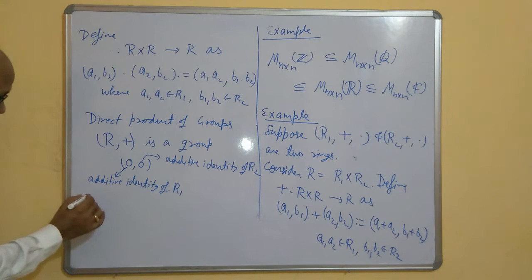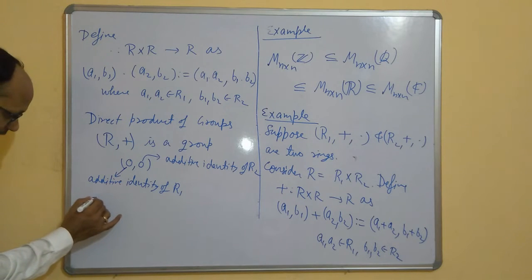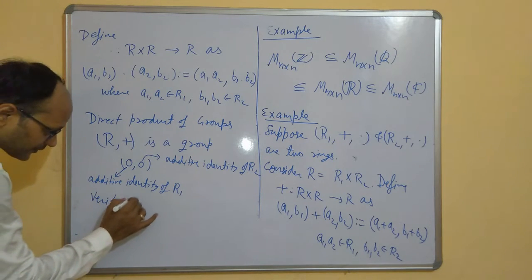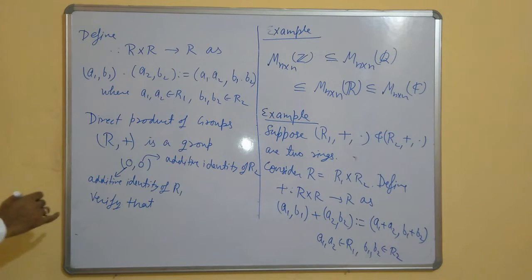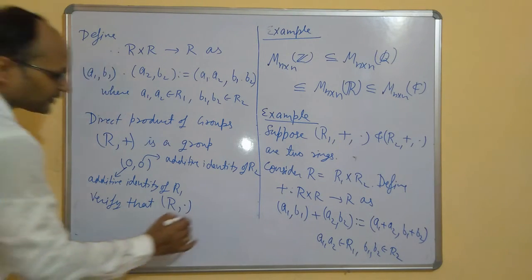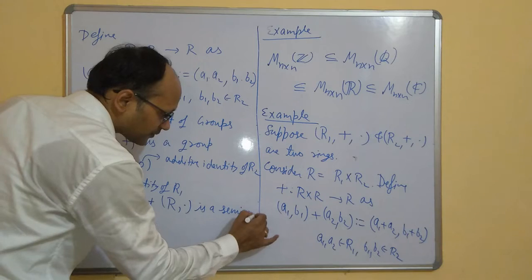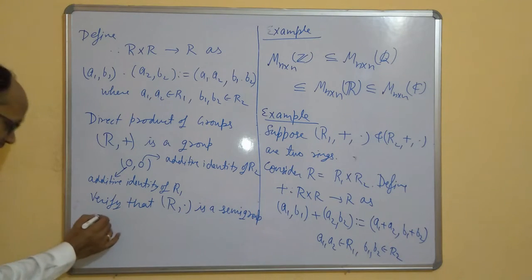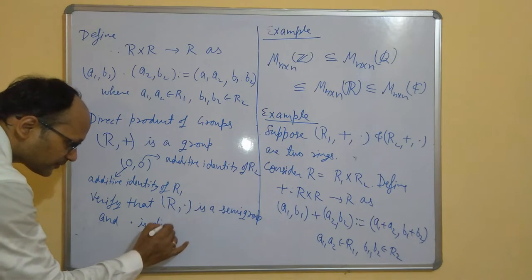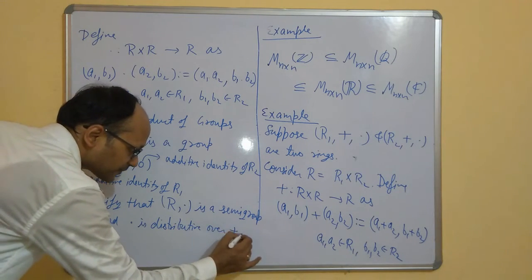Now this is not hard, so I am leaving it as an exercise. Verify that R with respect to dot is a semigroup, and dot is distributive over plus.